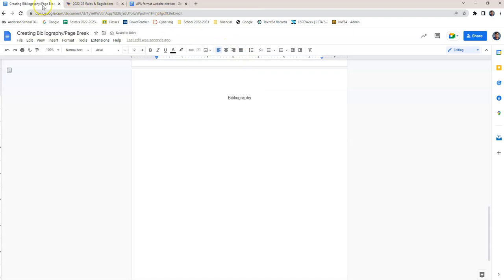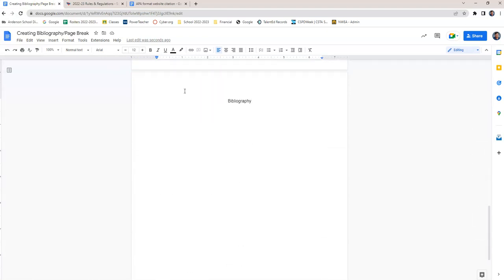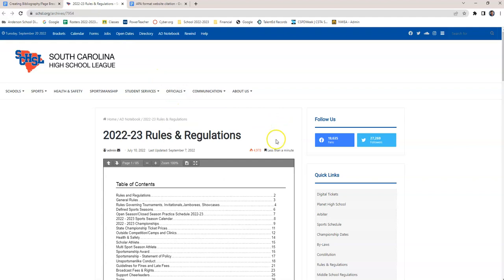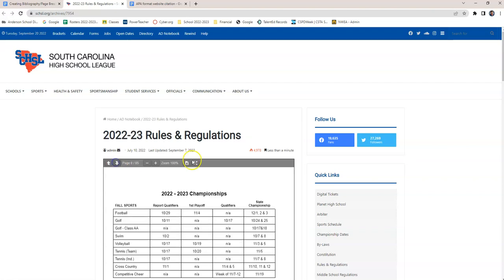Now, we're talking about swimming, and so I went and did some search, and well, I'm not sure if this student is swimming for a high school team. The South Carolina High School League does have swimming as a sport. And so I went and found the rules and regulations, and it's page 9. So scroll down, click down to page 9, and 2022-2023 championship swimming, excuse me, is October 7th and 8th. So we're going to use this.